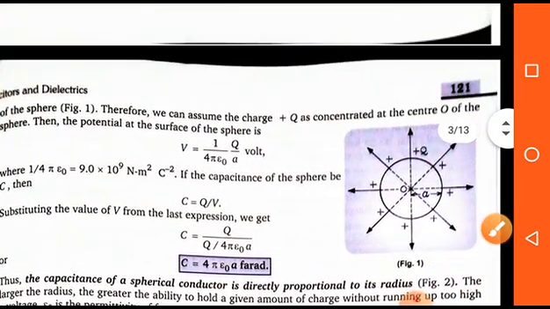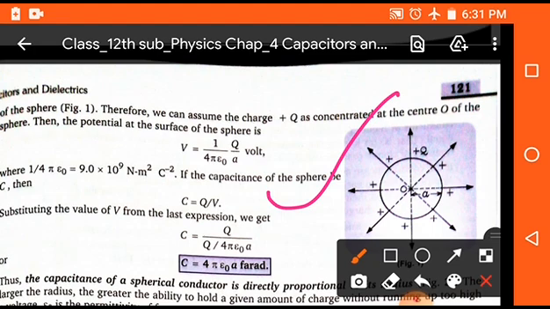See this diagram. In this diagram, there is a conductor which has charge plus Q, and it is disconnected from the outer side. That means there will be no transfer of charge or heat from the outside. Then this conductor is said to be isolated. And here we have to find the capacitance of that conductor.